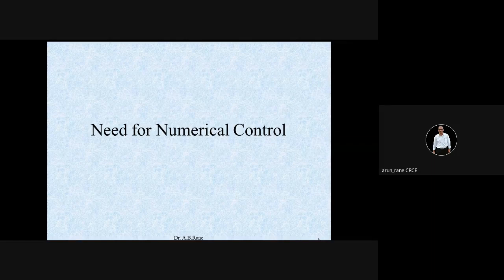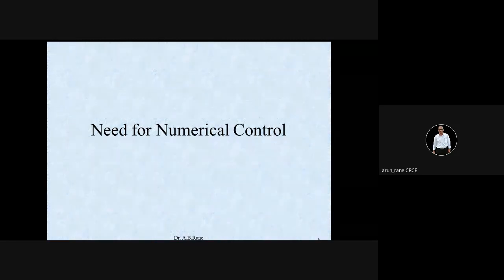So first is your tape numerical control, then you have CNC, then you have DNC, and then you have VNC. VNC means voice numerical control. That is, you can control your machine with voice. So there is no need to do programming. You can instruct your machine by voice. That is what is called voice numerical control.